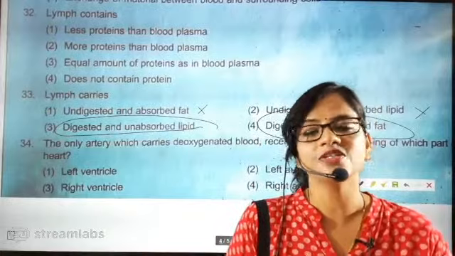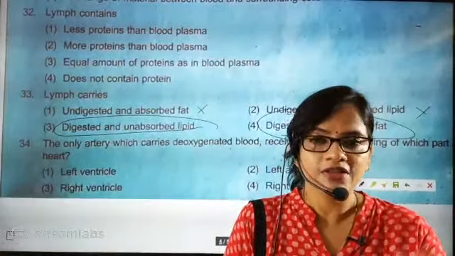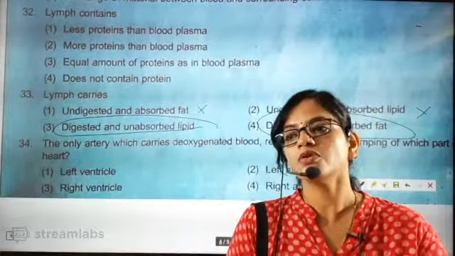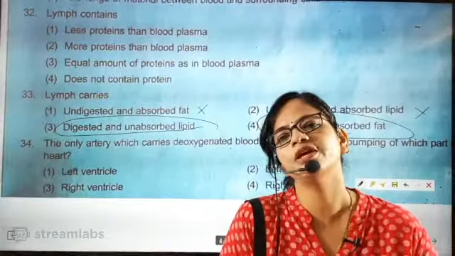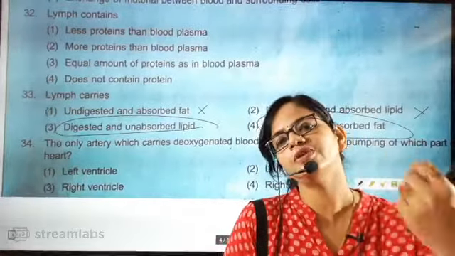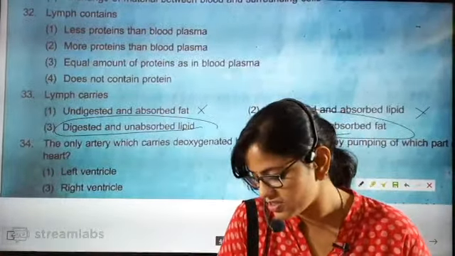So these lipids, fats, proteins, where are they exactly stored? In the tissue region they are stored beta. Now in this tissue region, whatever extra lipid, dissolved fats will be there, some of them will be taken by the lymphatic system. Okay.